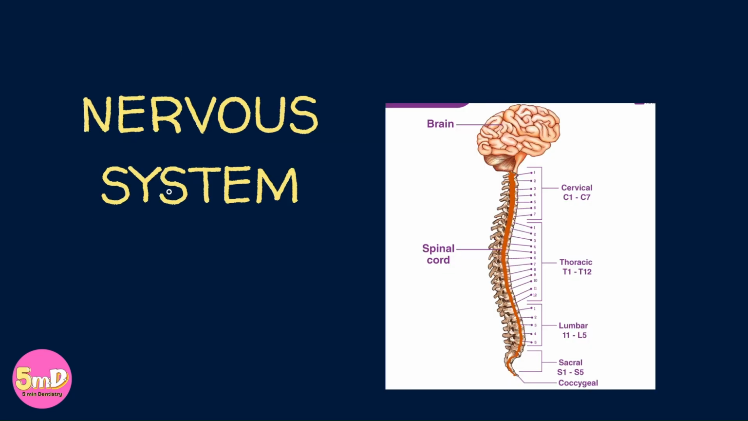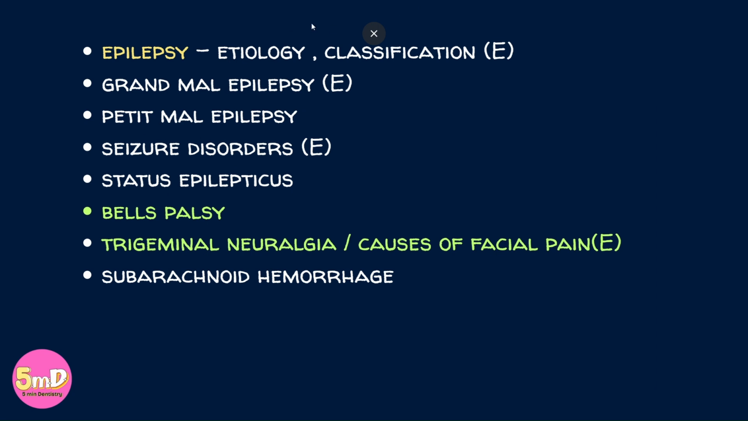So the next topic, nervous system. In our system, epilepsy is a really important topic. Etiology and classification of epilepsy is an often asked essay. Grand mal epilepsy, one of the commonly asked essays. Petit mal epilepsy. In fact, when I wrote my exam, epilepsy was the essay question. Seizure disorders is a very common essay. Again, seizure disorders and any one type you have to explain.